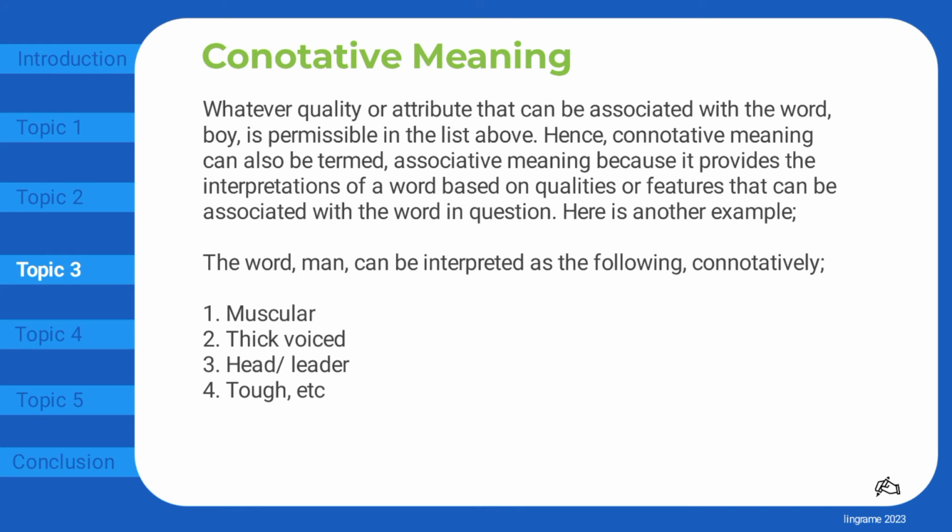Hence, connotative meaning can also be termed associative meaning because it provides the interpretations of a word based on qualities or features that can be associated with the word in question. Here is another example: the word man can be interpreted connotatively as muscular, thick-voiced, head or leader, tough, etc.